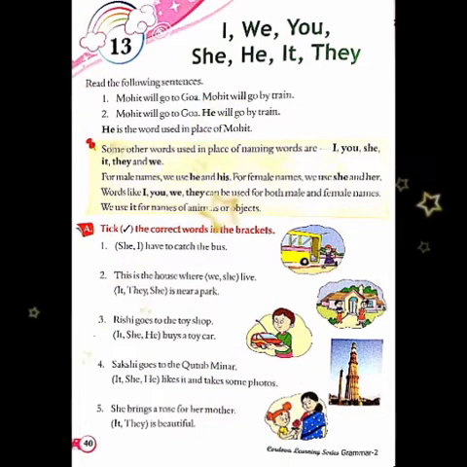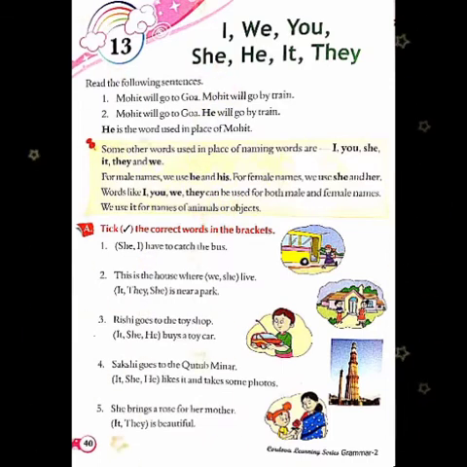And children, when we use these words in place of naming words, the sentence looks good. Like Mohit will go to Goa, Mohit will go by train, Mohit will visit there means again and again we are repeating the word Mohit. So it is not looking good. That's why we use the pronoun he for Mohit.